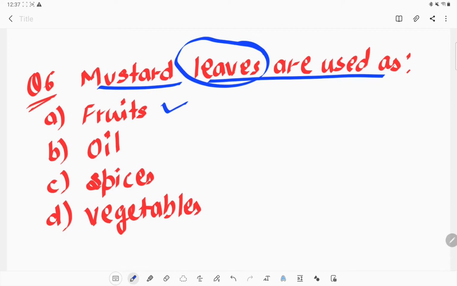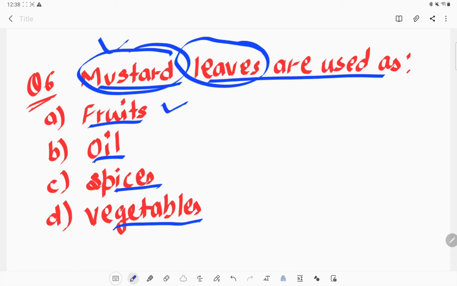In which way are we using it? Are we taking it as a fruit? Are we taking it as an oil, spice, or vegetable? From the mustard seed we can get oil, but from the mustard leaves we get vegetables. So we eat mustard leaves as a vegetable. Okay, so option D will be the correct option.